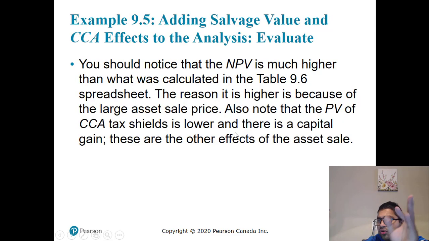So point to note: figure out whether the asset continues in future or whether the asset is sold. If it is sold, use the sunk cost format. If it is not sold, use the previous format. You should note that NPV is much higher than what was calculated.